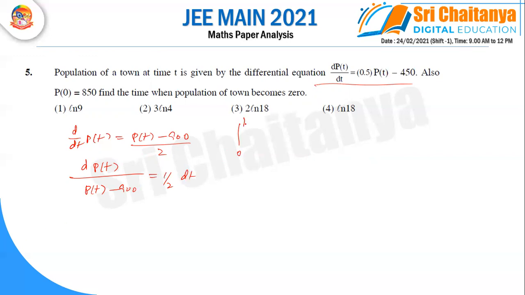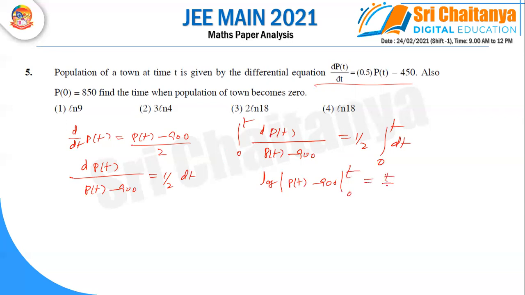Now we apply definite integration from 0 to t on both sides. Then the integral of dP(t) by P(t) minus 900 is equal to 1/2 integral from 0 to t of dt. It is the integral of dx by x, the modulus form. That means you can write log mod of P(t) minus 900 from 0 to t, and it is t by 2. It is a definite integration, so we are not writing c. Substituting t and 0, P(t) minus 900 minus 0, substituting 0, and it is 900, and it is t by 2.